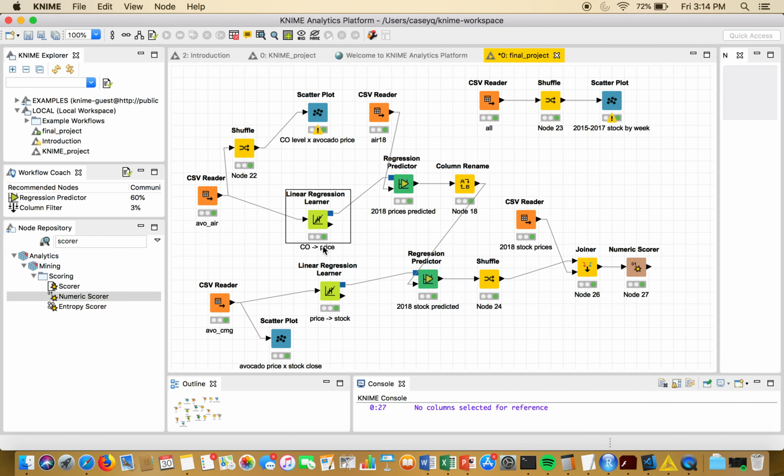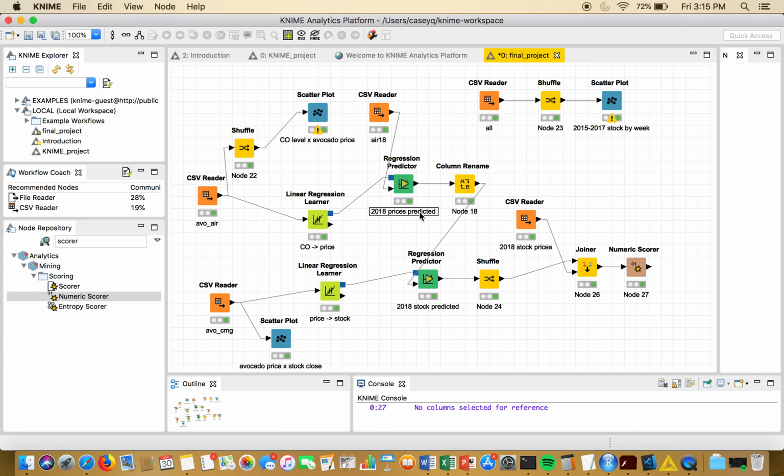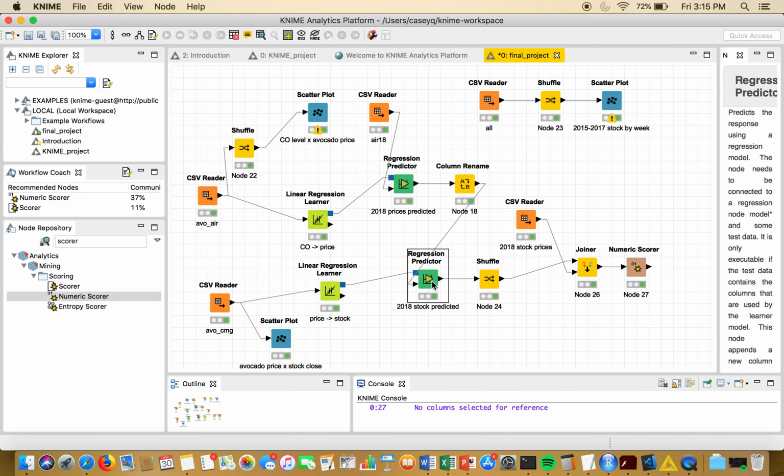So I fit those two regressions. I inputted the 2018 air quality data into the predictor to come up with new predicted values; these are the avocado prices predicted from the 2018 air quality data. Then I put those into the predictor for stock prices and came up with 2018 stock prices that were predicted from this model.